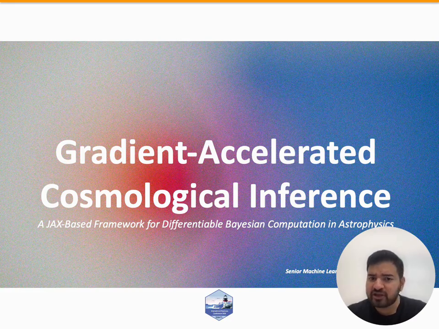Let me open up with a framing question. How many of you have run a MCMC sampler and waited hours or days for it to converge on a 20-dimensional posterior? That waiting time is the problem this work directly attacks.